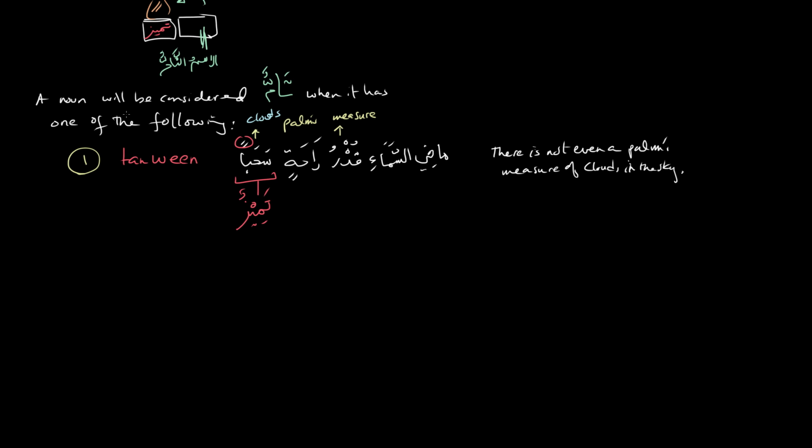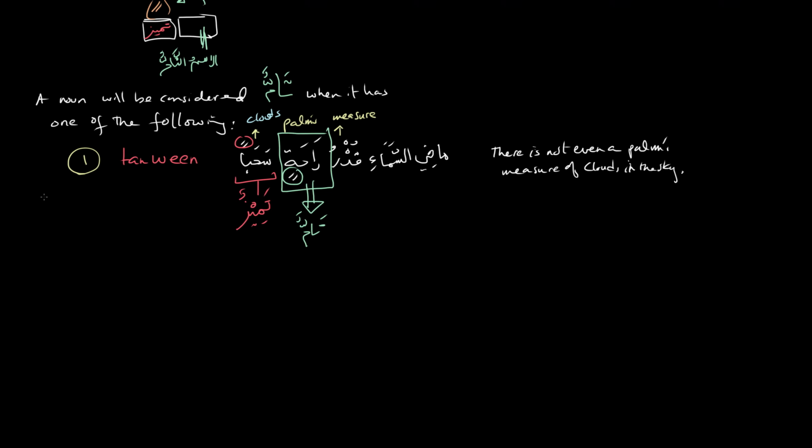And because there is a tanween, a noun will be considered taam when it has one of the following. So this word right here, sahaban, has a tanween, so that is taam. The tamiz is therefore like this. So that's one example.